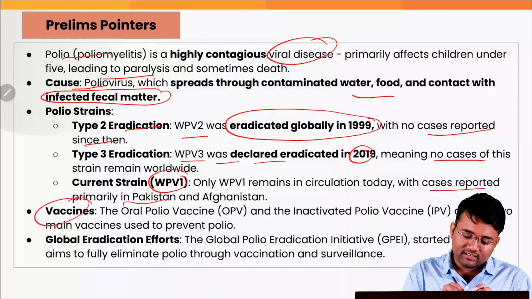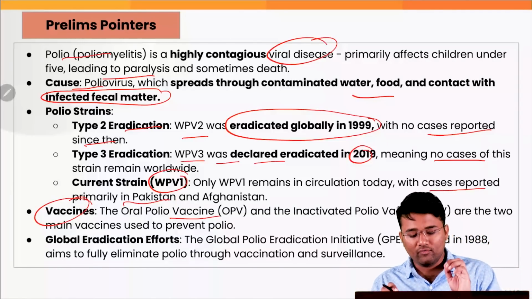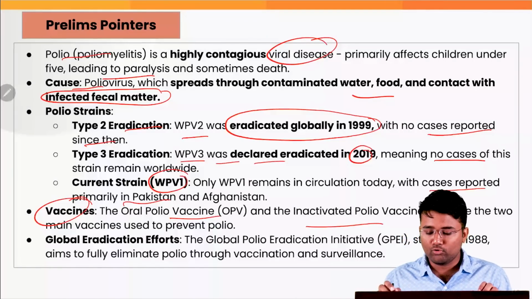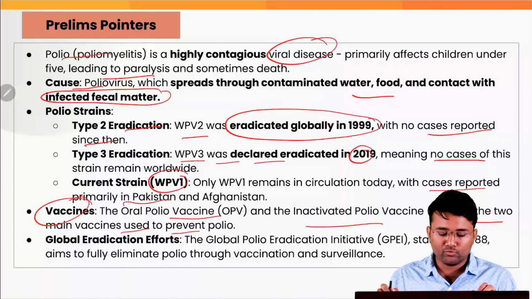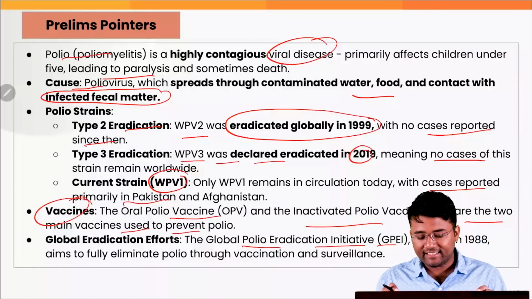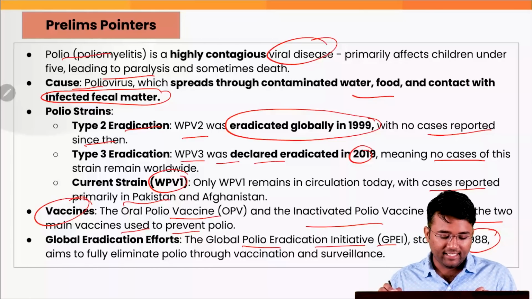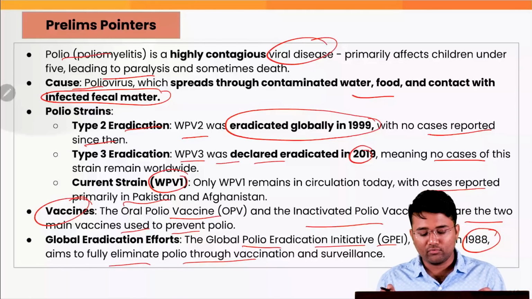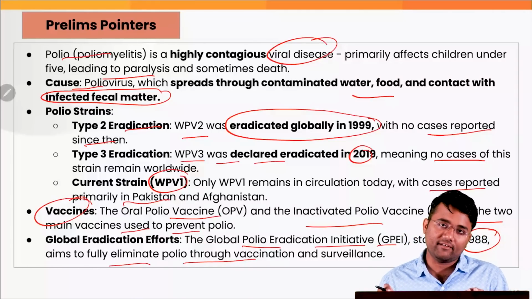If we talk about the vaccine, there are OPV or oral polio vaccines and inactivated polio vaccine or IPV, that is injected, are the 2 main vaccines used to prevent polio. There is this Global Polio Eradication Initiative started in 1988, aims to fully eliminate polio through vaccination and surveillance.